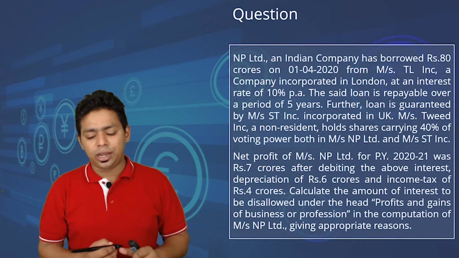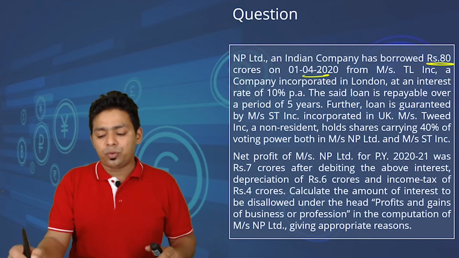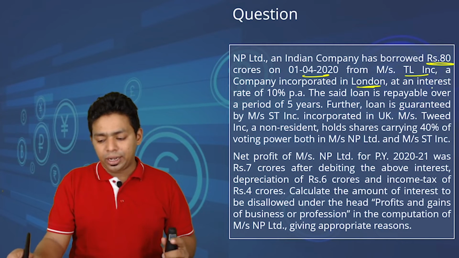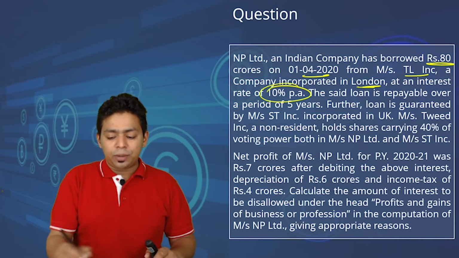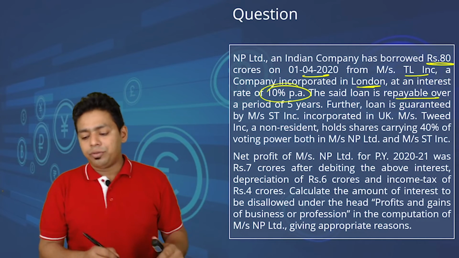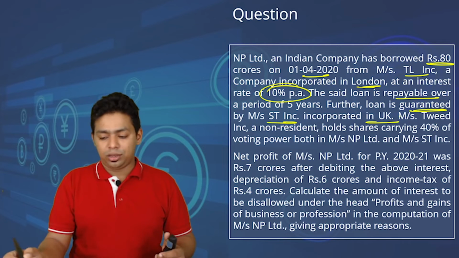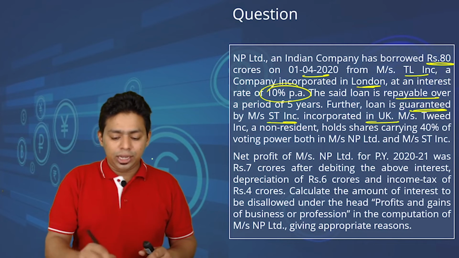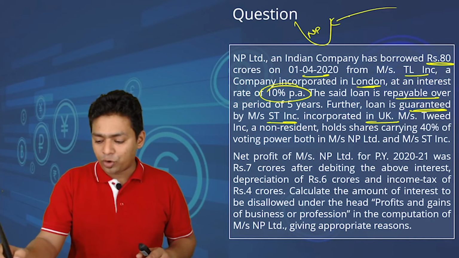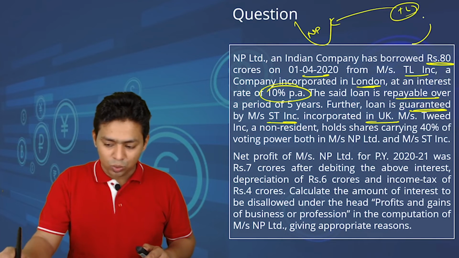One question for our understanding. NP Limited, an Indian company, has borrowed 80 crore as on 1/4/2020 from TL Inc., a company incorporated in London, at an interest rate of 10% per annum. The said loan is repayable over a period of 5 years. Further, the loan is guaranteed by ST Incorporated in UK. So, are you getting this? In India we have NP. NP has taken a loan from whom? TL. But this loan was backed by ST.